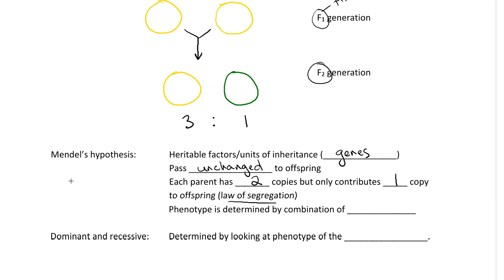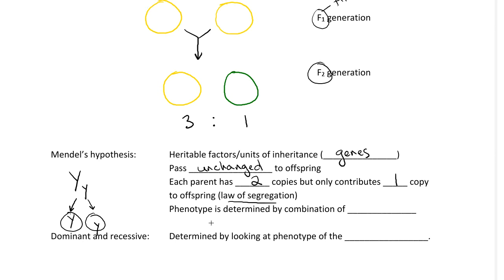So a parent might have a big Y and a little y heritable factor, but to the offspring it can only give either the big Y or the little y in its gametes, so these might be its gametes. We now know that this is a result of genes being on chromosomes and the two chromosomes of a homologous pair separating from each other in meiosis as gametes are formed. But Mendel didn't have the benefit of that, so he was deriving this hypothesis in the absence of that just from his experimental data and careful thinking.